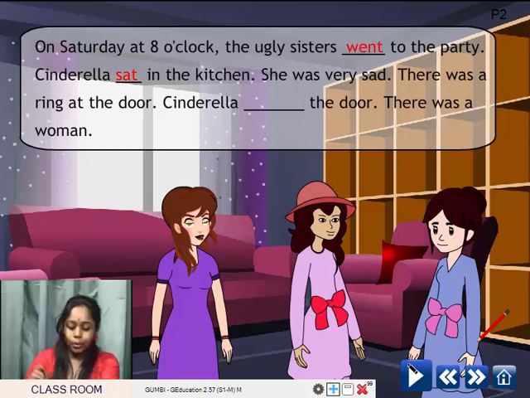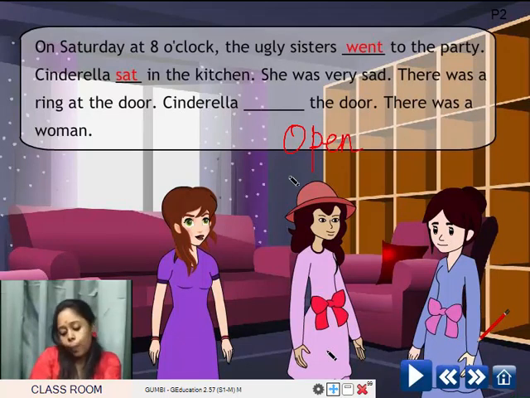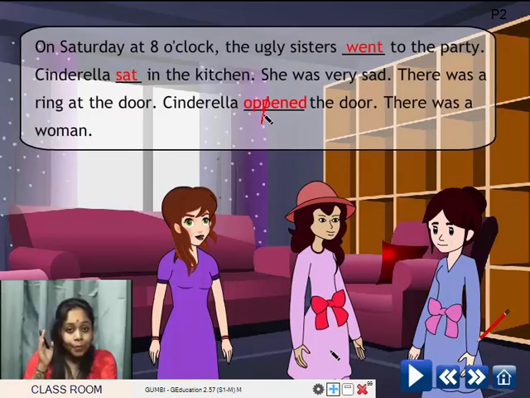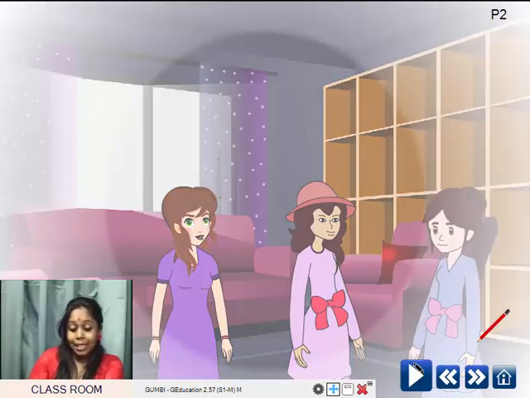There was a ring at the door. Cinderella dashed the door. So here the word is open. O-P-E-N. Open. What will be the past form? Opened. Yes, it is opened. O-P-E-N-E-D. So this will become O-P-E-N and we will have to add E-D with it. Okay, the past form of open is opened.